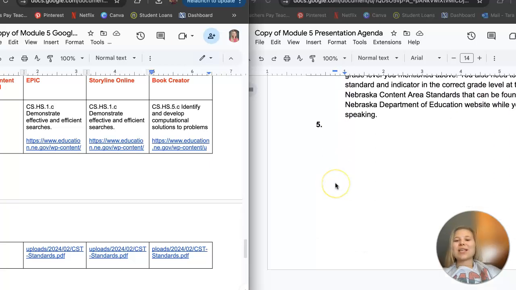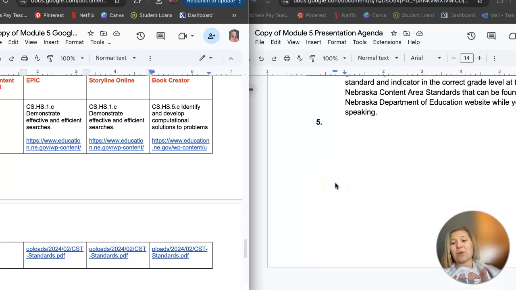So all of these resources I had fun learning about. They were awesome. I think out of all of them, Epic is my favorite one because as a teacher, I can also track the students and I can pull up the roster and pull up their profiles. And so I personally like that. So Epic would be my first grab out of all of these. But again, they're all awesome and I will definitely use all of them in my classroom.